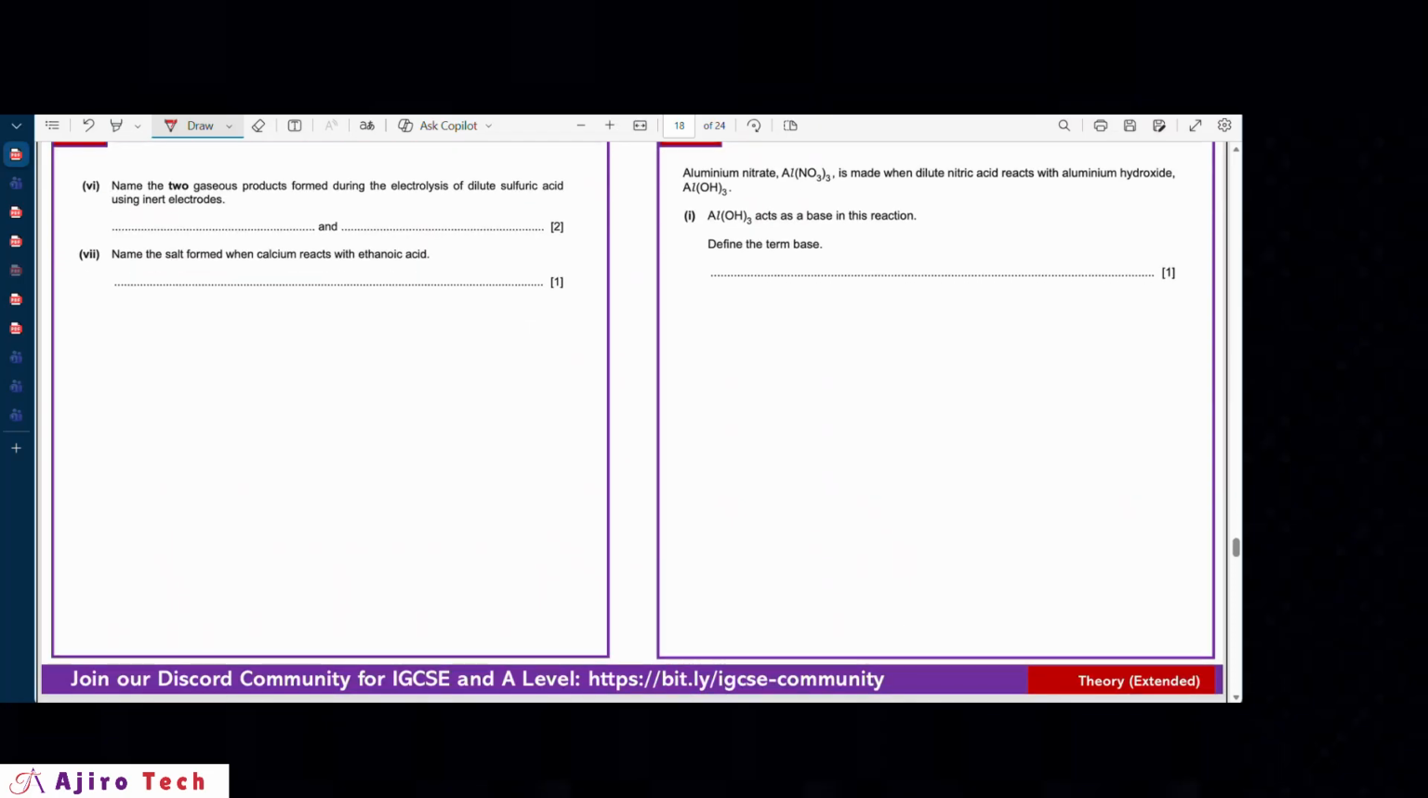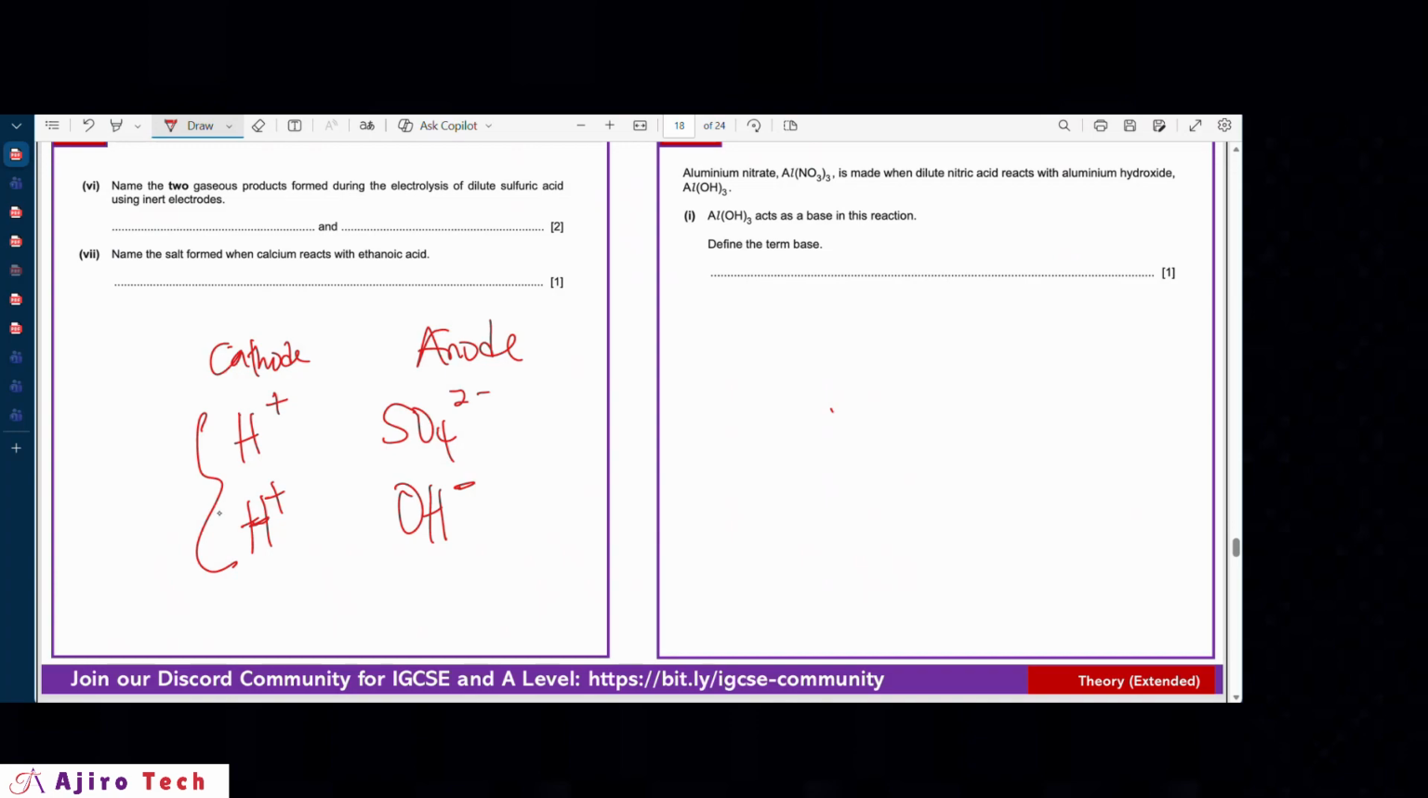Now the next question says, name the two gaseous products formed during the electrolysis of dilute sulfuric acid using inert electrodes. So we have dilute sulfuric acid, so we're going to have ions, there are going to be H+. For the sulfuric acid part, you're going to have SO4 2-. And for the aqueous part, you're going to have H+ again, and you're going to have the hydroxide ion. So these are the two categories that are going on here. Of course, you're looking at the cathode, then the anode, with the ions competing. For this, both of them are already there, so there's really nothing here to compete, just hydrogen.